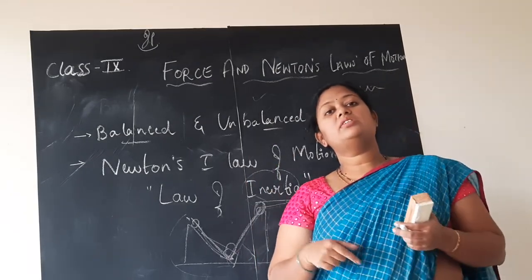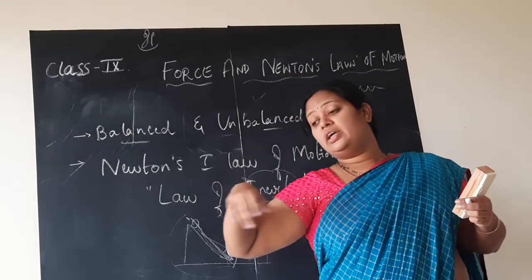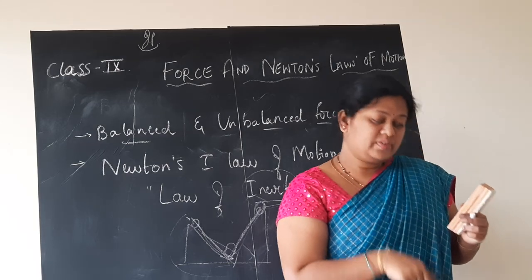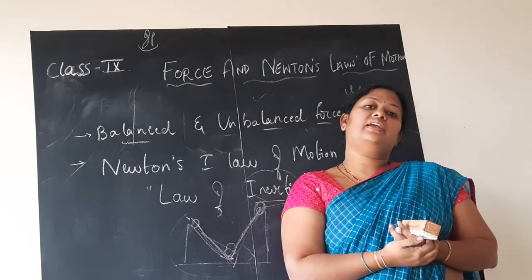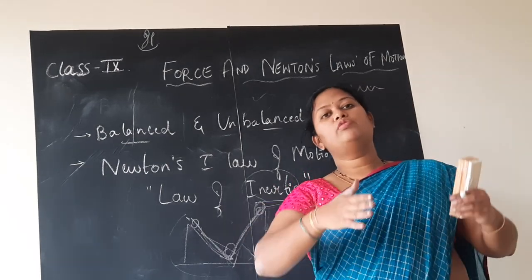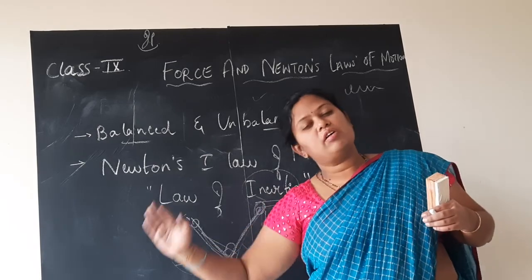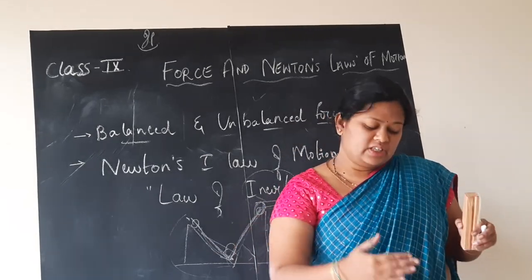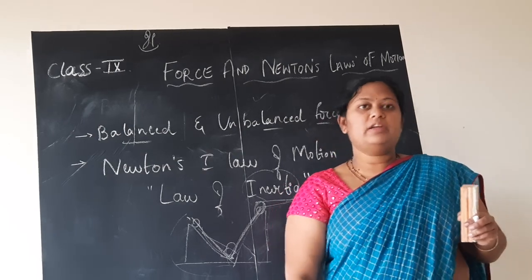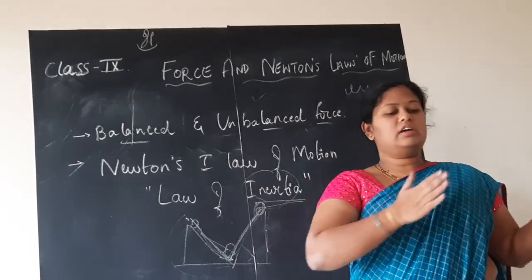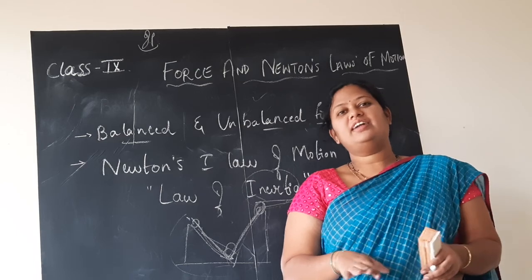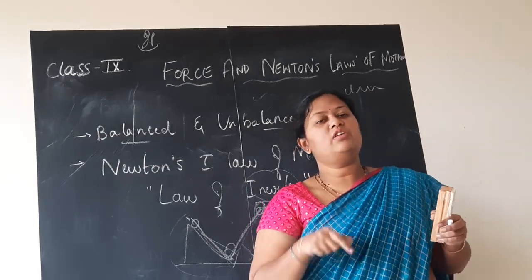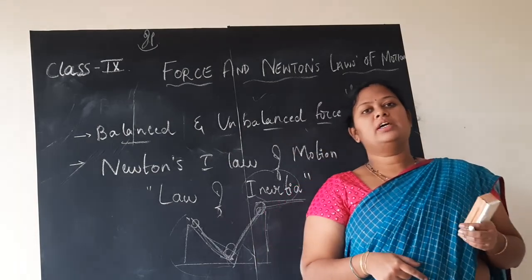This is because the force which the driver is applying in order to move the bus is greater than the frictional force which is present here. So the bus tends to move forward, and you are moving along with the bus. The lower part of the body which is in contact with the floor, it doesn't mean half of you is here and half is there. No, it is not like that. Don't imagine such things. But the frictional force is mainly present between your feet and the floor of the bus.